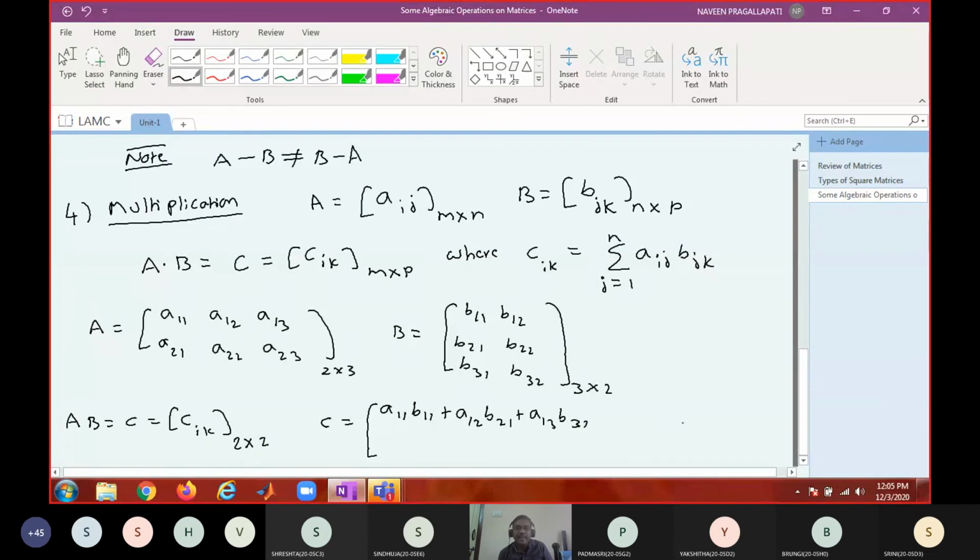Like that you will be writing the remaining 3 entries. Is that okay? Now, do you understand? Now, how can I see this matrix A in another way? How many row vectors are there here?